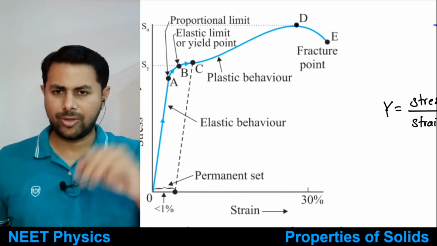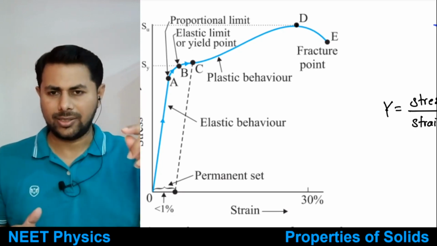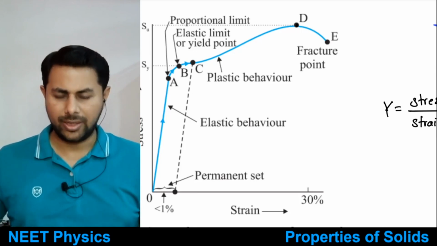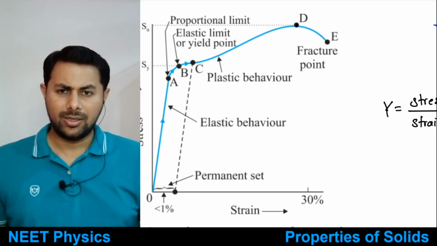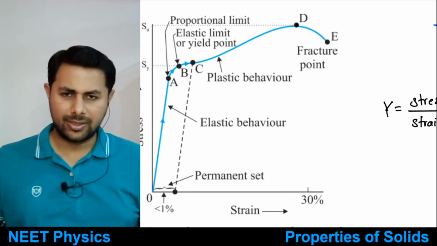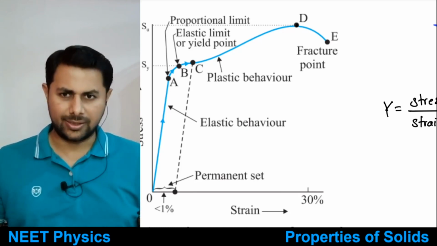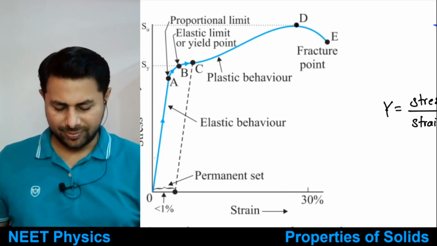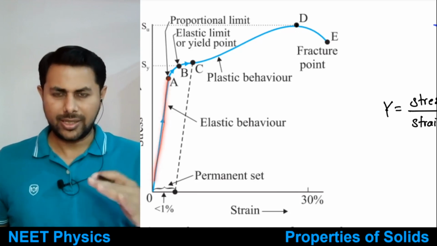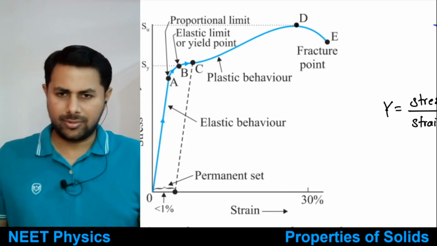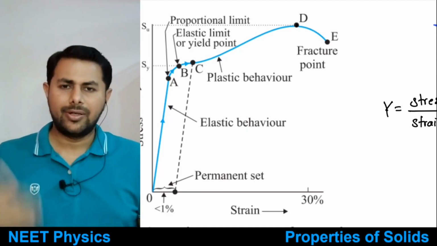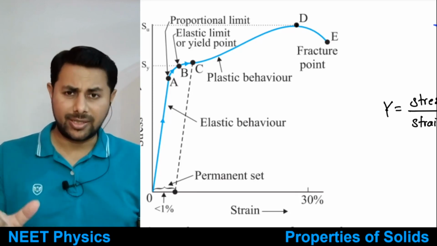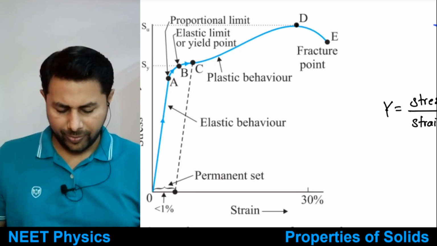Okay, so now your wire is perfectly elastic. That means if you put on weights, the length of the wire will increase. If you remove the weights, then the length of the wire would decrease. If you increase the weights, that means you increase the stress, length will increase. If you remove the weights, the length will decrease. Very simple, right? And it will be directly proportional. So this is said to be elastic. If you remove the weights, the wire comes back to its original length, that means its original shape and size. So the wire is elastic.